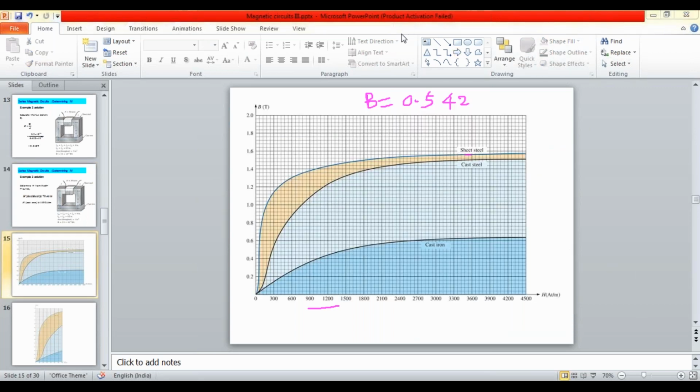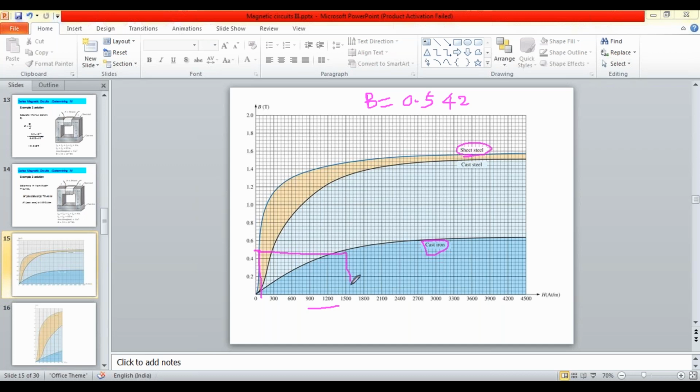So for sheet steel, this is the graph given, and for cast iron, this is the graph given, where B is equal to 0.542. It is 0.2, 0.4, 0.6, meaning that it is somewhere around here. Correspondingly, I can get a value for sheet steel, and similarly for cast iron, I can get somewhere on this curve.